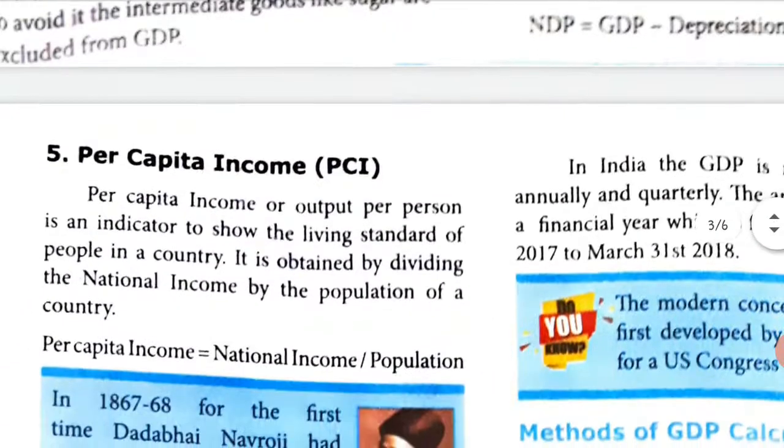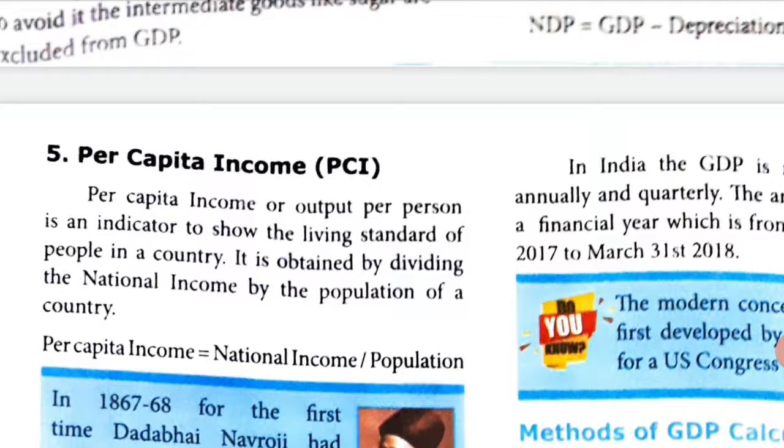Okay. The next one we move on to is per capita income. Per capita income, or output per person, is an indicator to show the living standard of people in a country. In a country, each individual will be earning some money and spending some money.